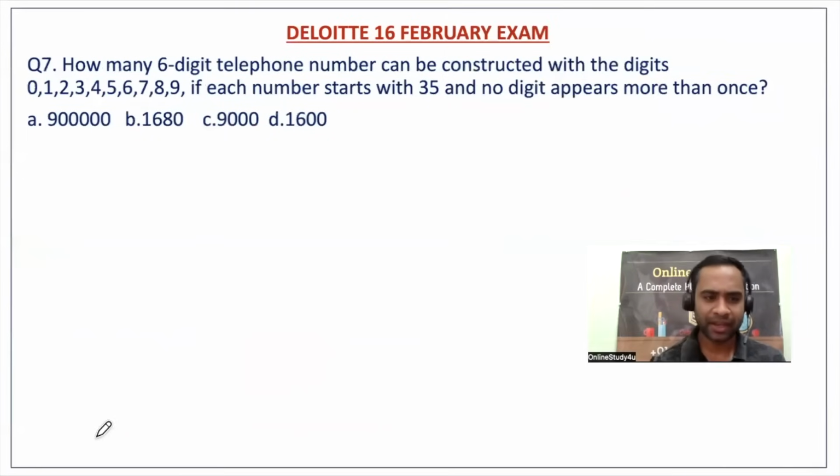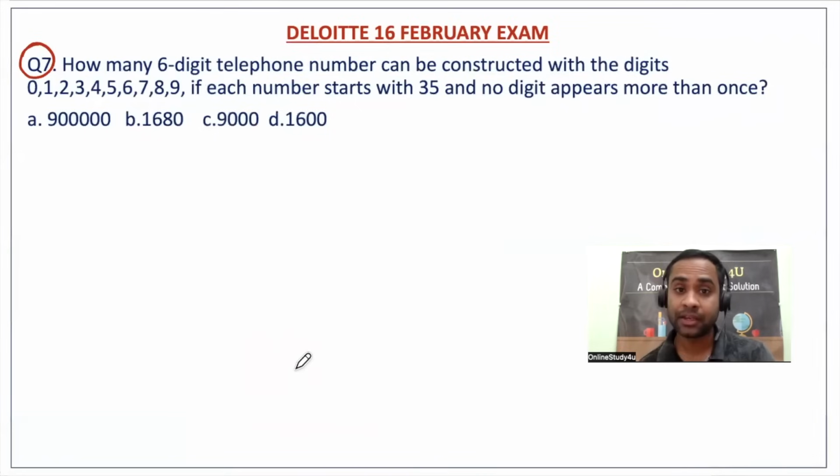Go home. Now again, next question from your permutation and combination, right? How many six-digit telephone numbers can be constructed with the digits 0, 1, 2, 3, 4, 5 if each number starts with 35 and no digit appears more than once? That means digits are not repeated.